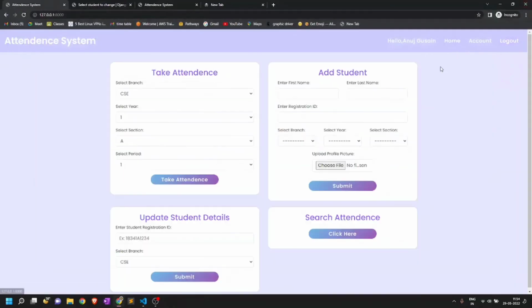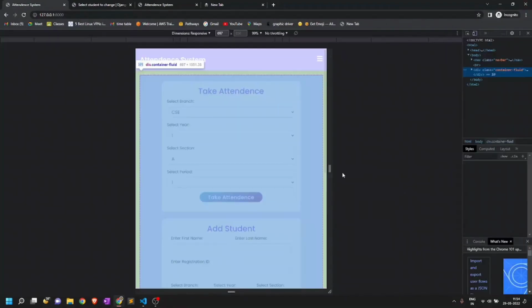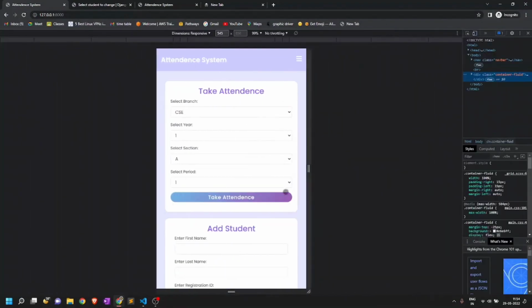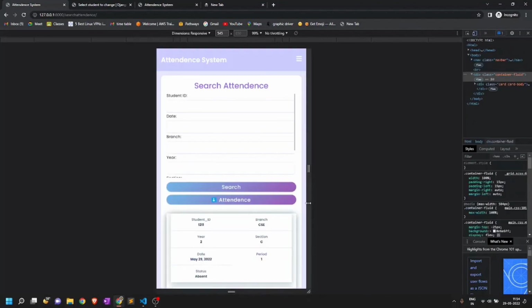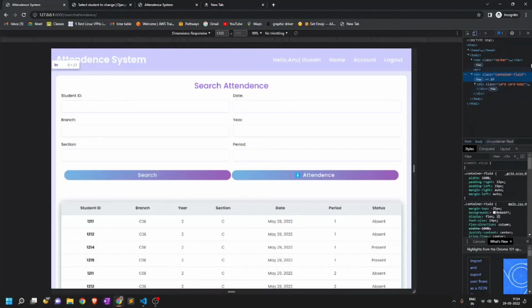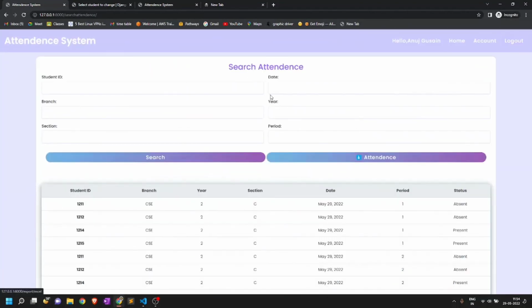Now we will go to our home page and check the responsiveness of the website. So we can see that the website is completely responsive for all the elements. Like if we go here, it is fully responsive. One more thing that I would like to share is that the search attendance feature can be accessed without logging in, so that students can check their attendance. So I will just log out from here.